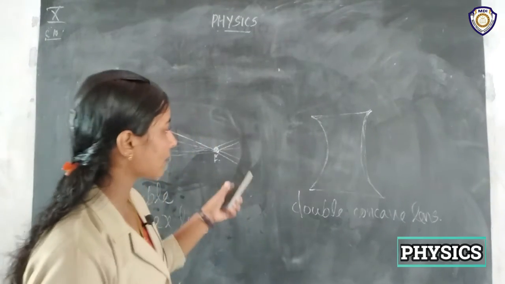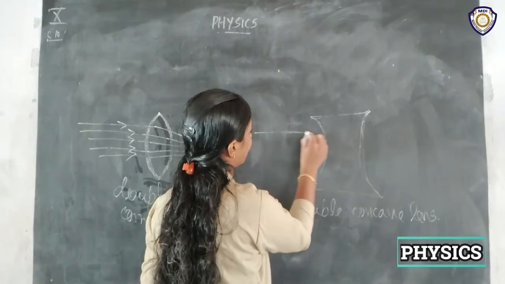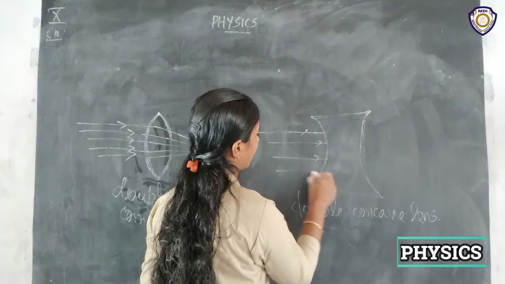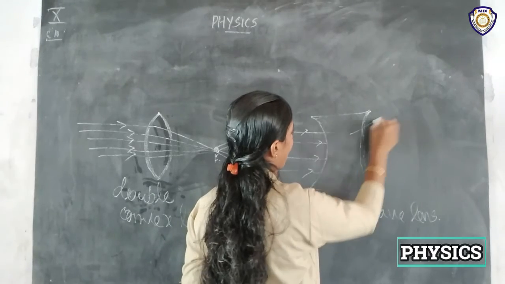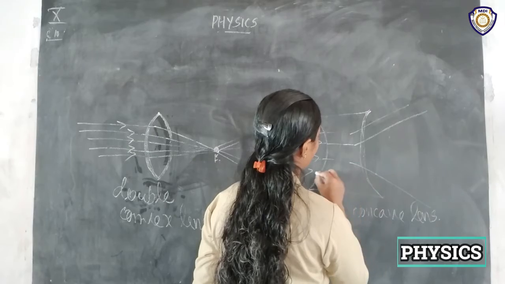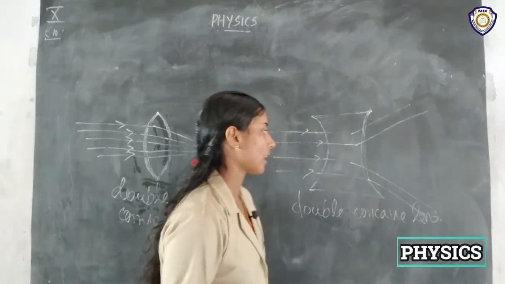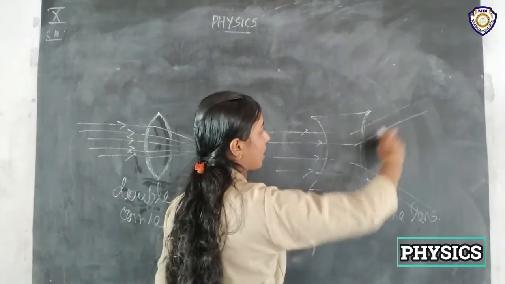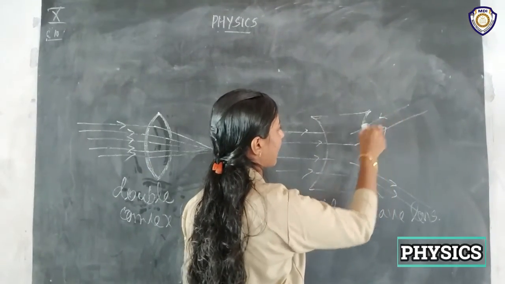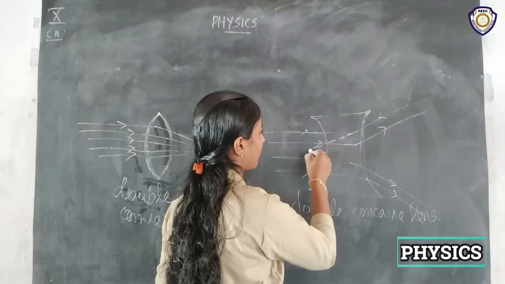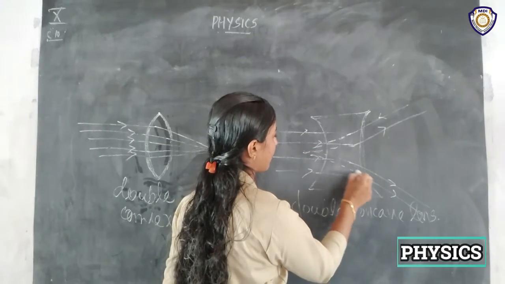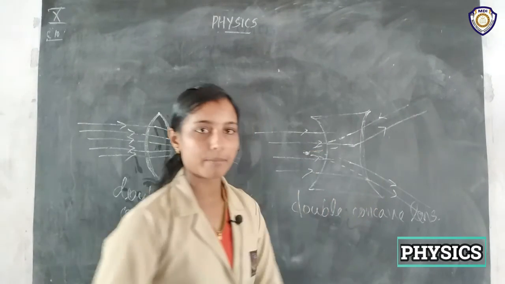And similarly here, the incident rays pass like this through the lens, and after refraction, they pass like this. So what happens is, all these rays are diverging, they appear to be diverging from a point.